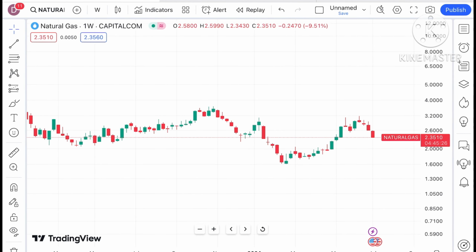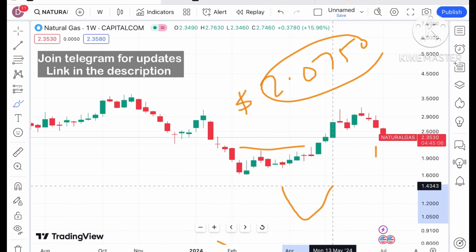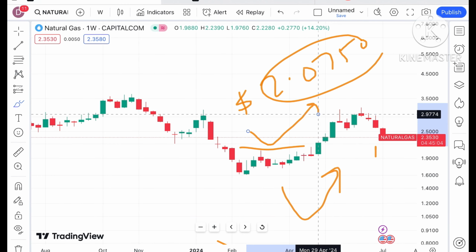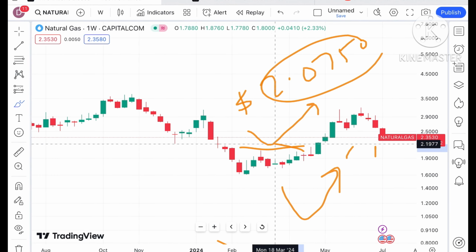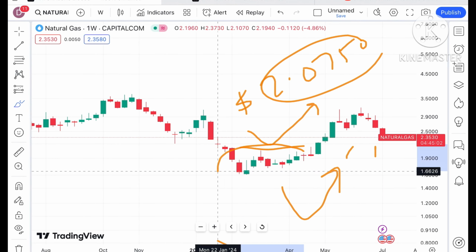Probability is very high that if the price keeps moving below this level, we can see a support coming at a level of $2.0750, as you can see looking at this particular chart. A bounce back can come from this level, or if it starts going below this level, it will move in this zone. As soon as it starts going below this level, it can go towards 1.8 and then to a level of 1.7.